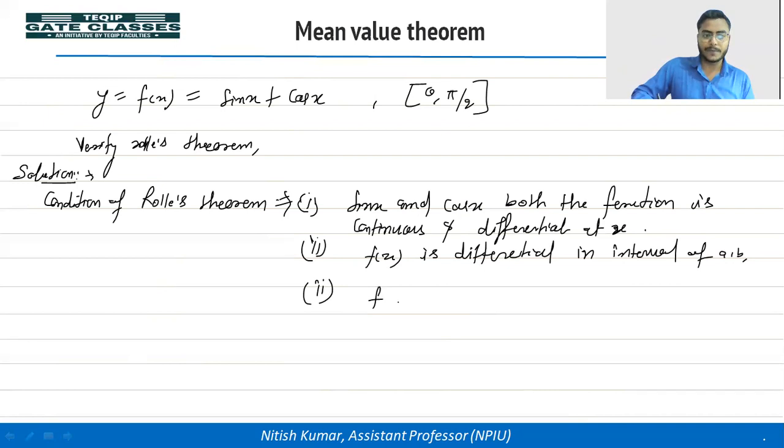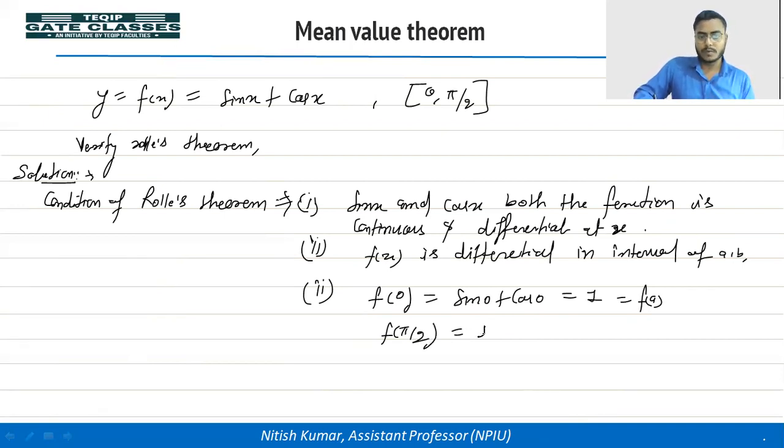So calculate f(0). We are getting sin 0 plus cos 0, which is 1. Then f(pi by 2), because we can say this is a and b according to the Rolle's theorem conditions.